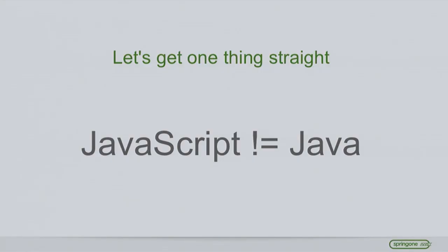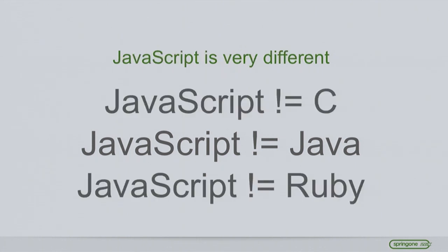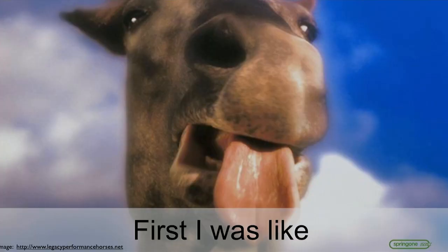But let's get one thing straight. JavaScript is different. It's not Java. We know that already. It's not like a lot of the things that you're probably used to using already. So I came from a very strong Object Pascal background, and so I hit some of these same issues. Not the exact same issues you hit, but a lot of them. So first, I was like, oh my God, this sucks. I can't do anything. This is all wrong. It's riddled with all sorts of holes.